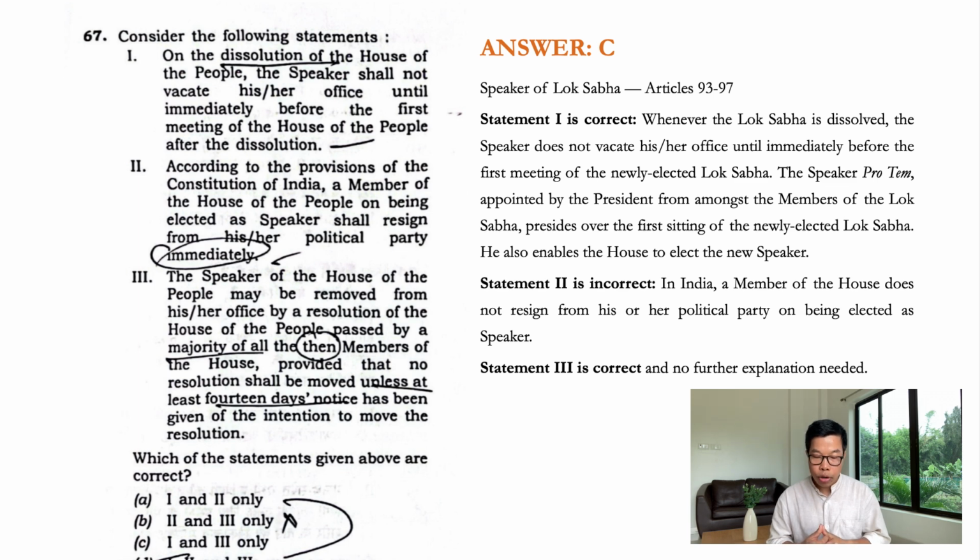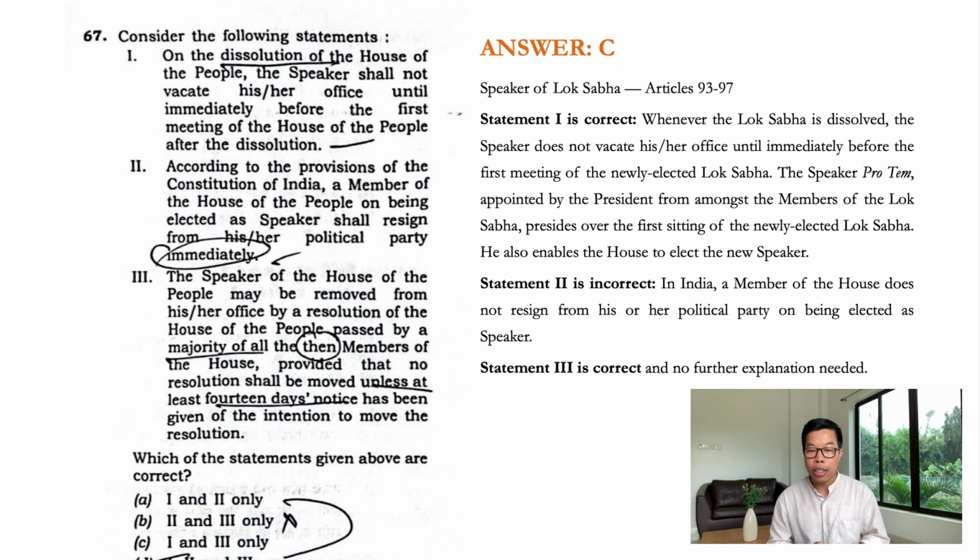Statement 3, the Speaker of the House of the People may be removed from his or her office by a resolution of the House of the People passed by a majority of all the then members of the House, provided that no resolution shall be moved unless at least 14 days' notice has been given of the intention to move the resolution. This is correct, guys.